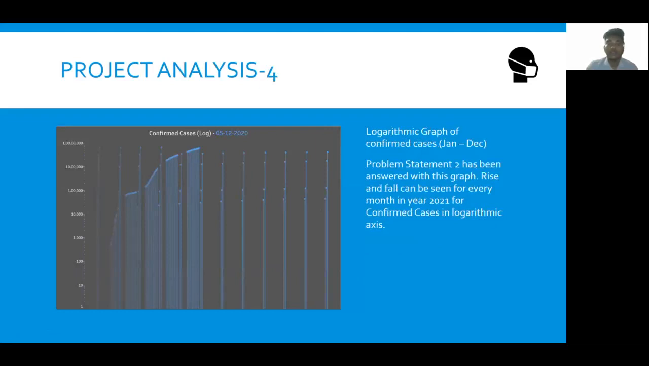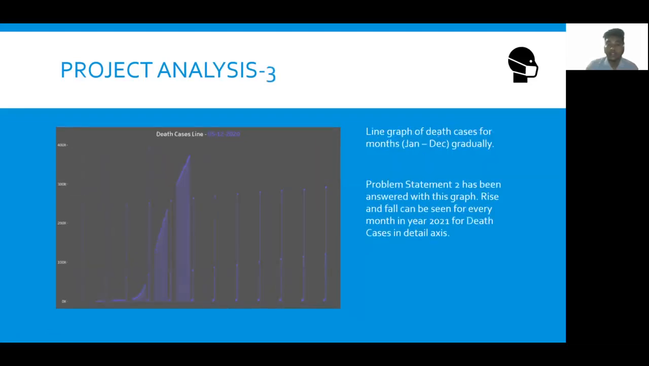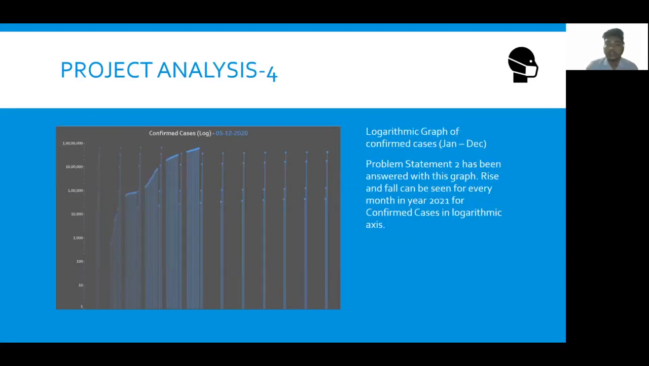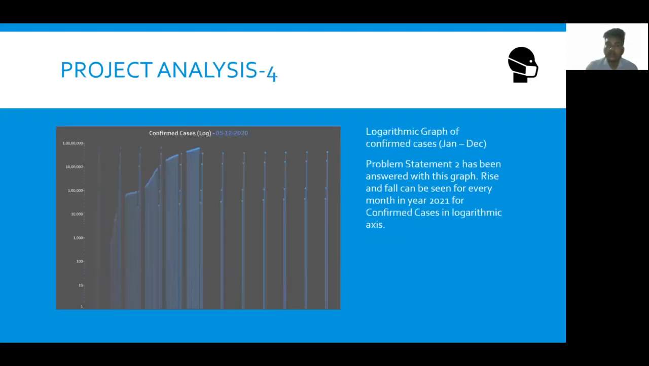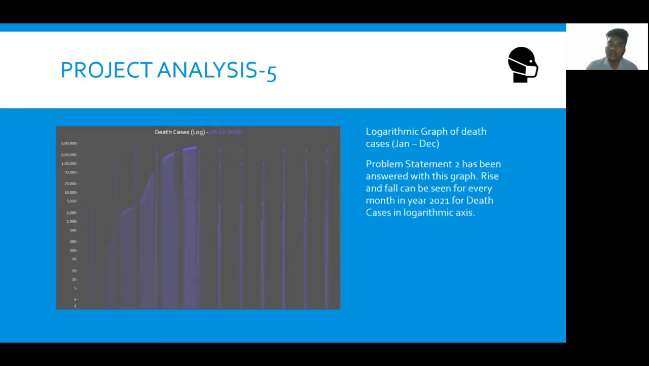Now, problem statement 2 also requires that we show the data in the form of detailed values as well as in logarithmic values. Why logarithmic values? The reason is that logarithmic values are easier to understand as compared to detailed values. So we have introduced 2 graphs consisting of the normal data, and then 2 more graphs to represent the same thing but in a different style, meaning in logarithmic values.